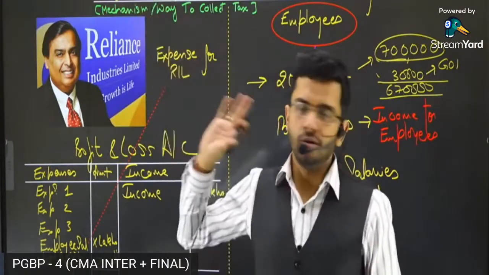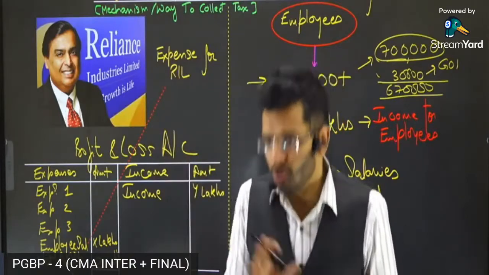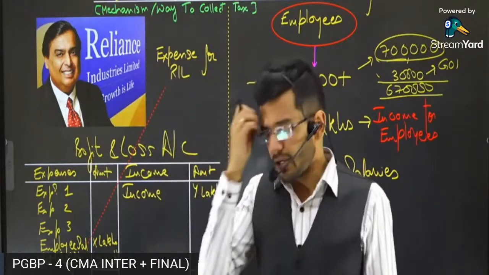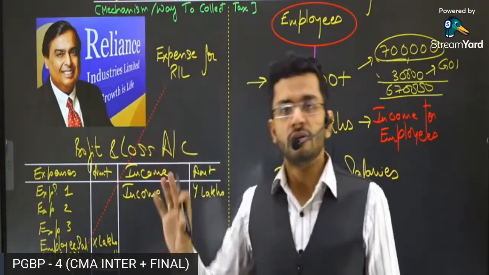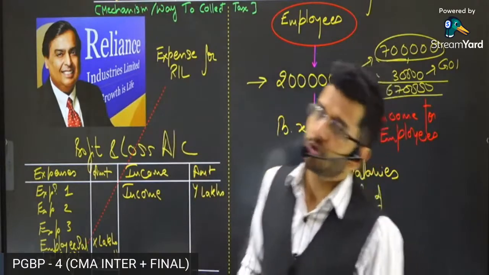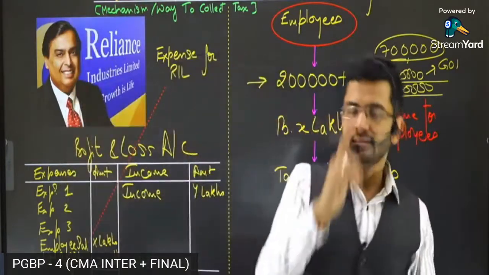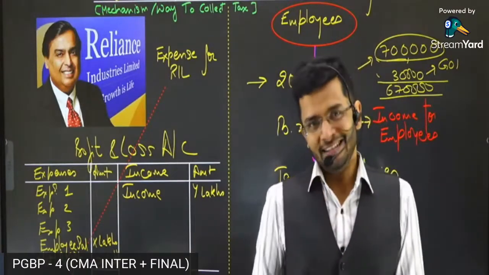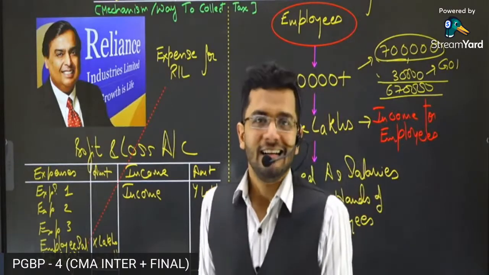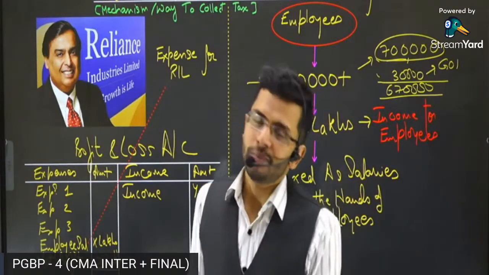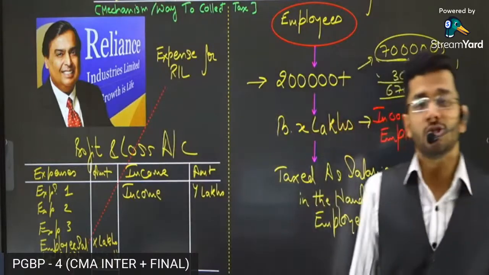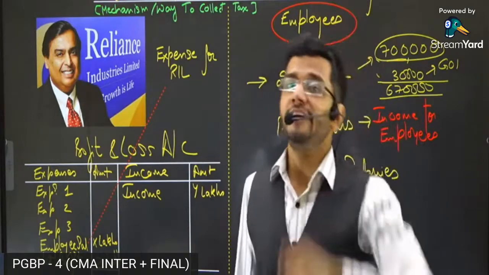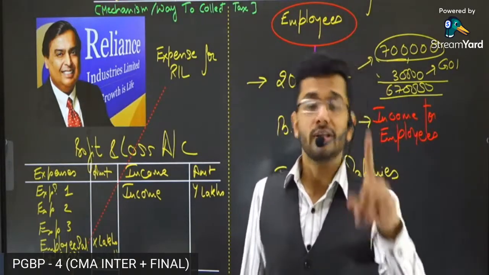The payment is made in foreign currency to that German resident. He's a non-resident in India. He provides some services, comes to India, and flies back to his own country. After he flies back, Reliance Industries Limited makes a payment of 1 lakh rupees to that person. Before making that payment, deduction of the appropriate TDS should be made. Suppose the deduction rate is 10%. Deduction should be made at the rate of 10,000 rupees, and only 90,000 is to be paid to that German person. So what should happen to that 10,000? That 10,000 is to be deposited to the Government of India.